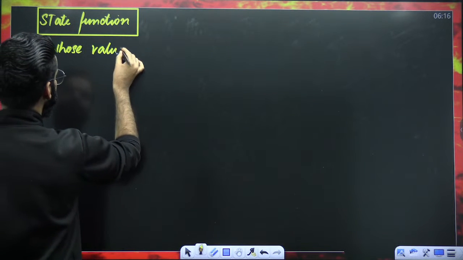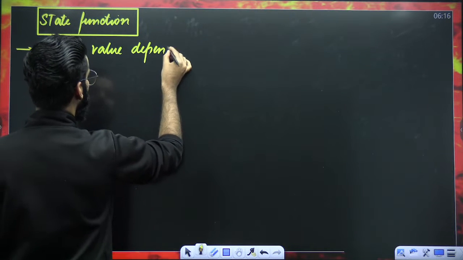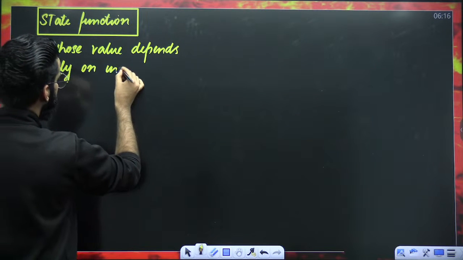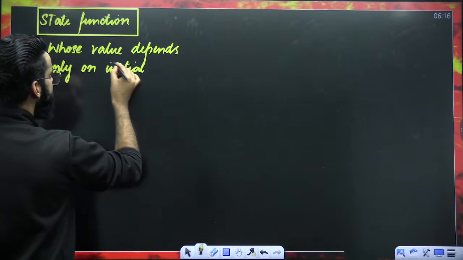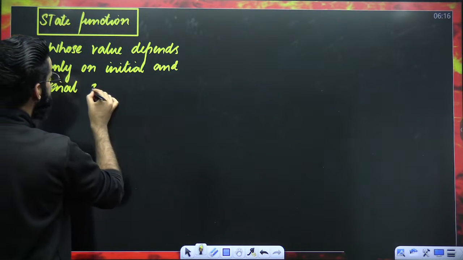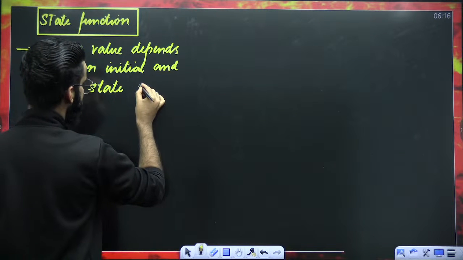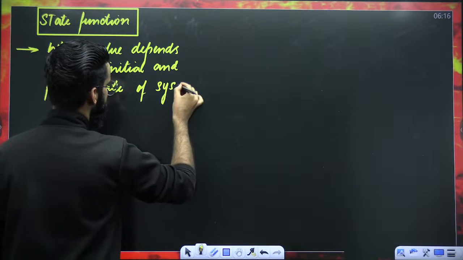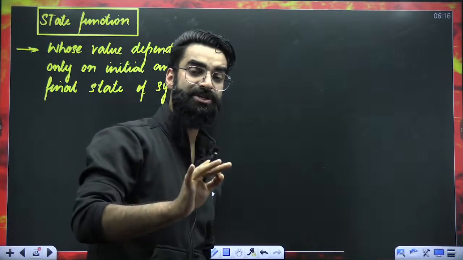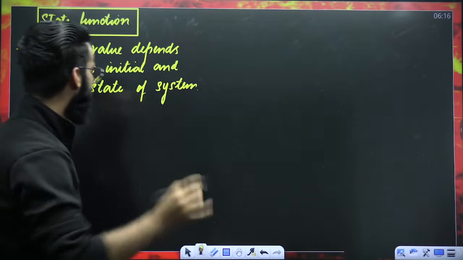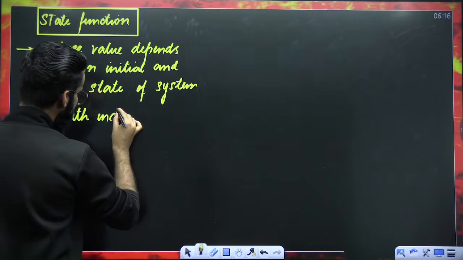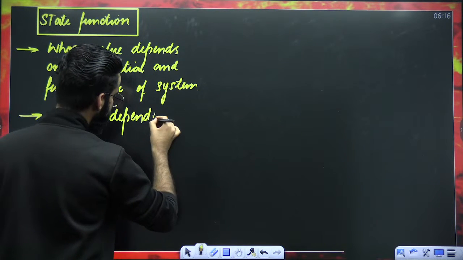whose value depends only on the initial and the final state of the system. State functions are the ones whose value only depends on the initial and final state of the system. Let me tell you, these state functions are path independent.